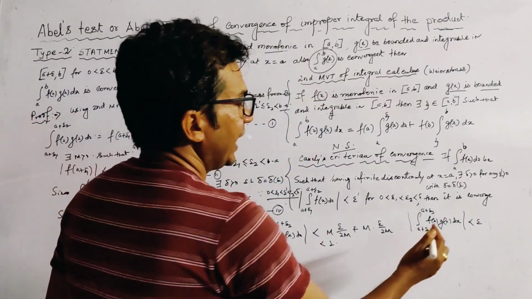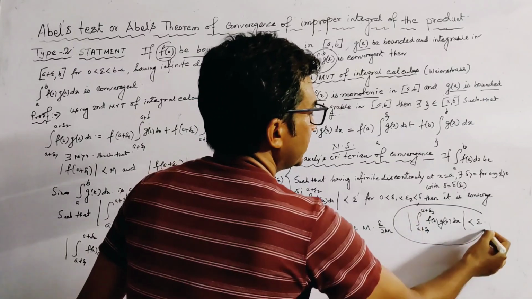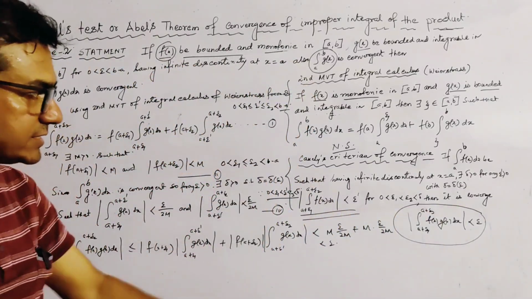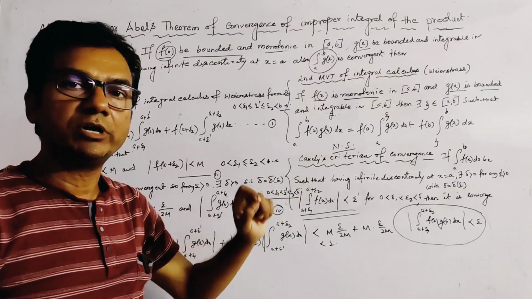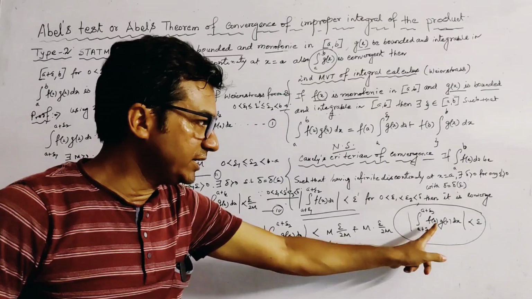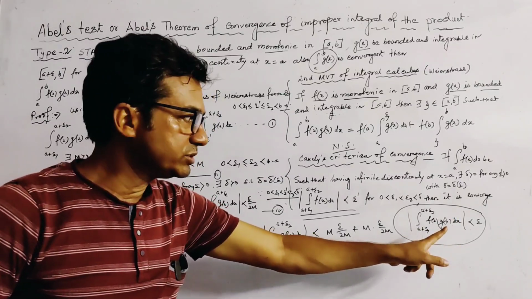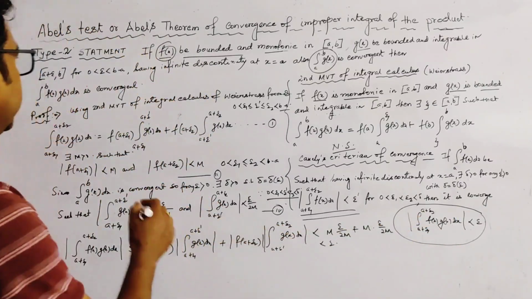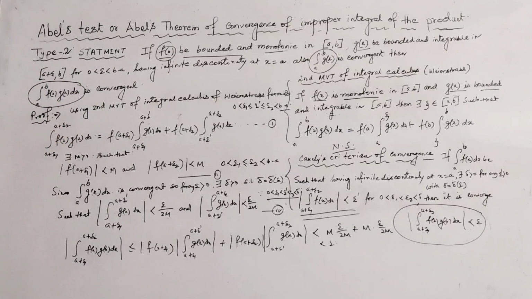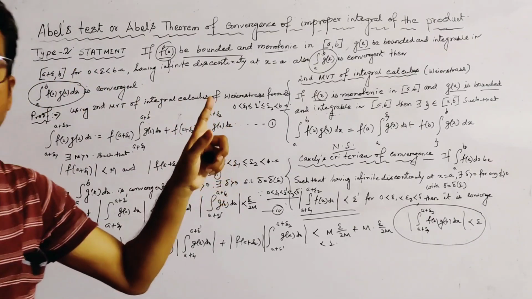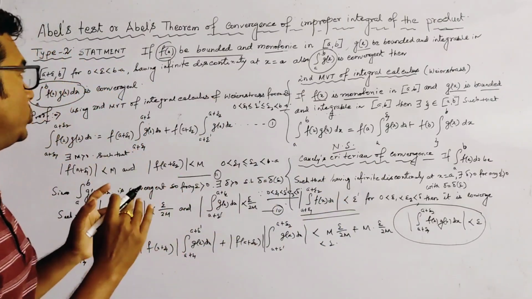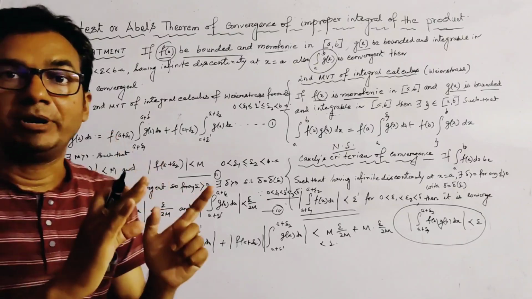And this is nothing but the condition of Cauchy's criterion. We already wrote it here, and since this is a necessary and sufficient condition, and since this condition is satisfied by the integrand f(x) times g(x), we say that the integral from a to b of f(x)g(x) dx must be convergent by Cauchy's criterion of convergence. This is the proof of the second type Abel's test.